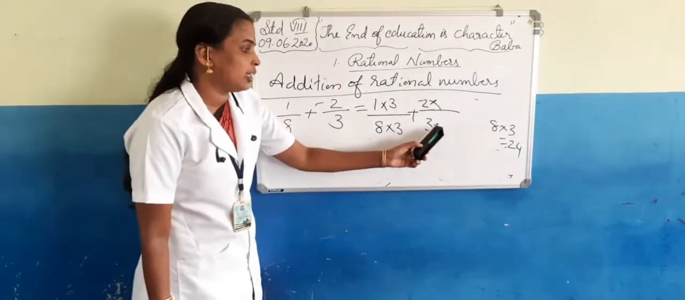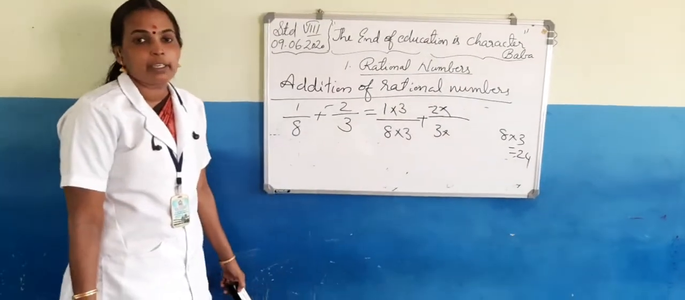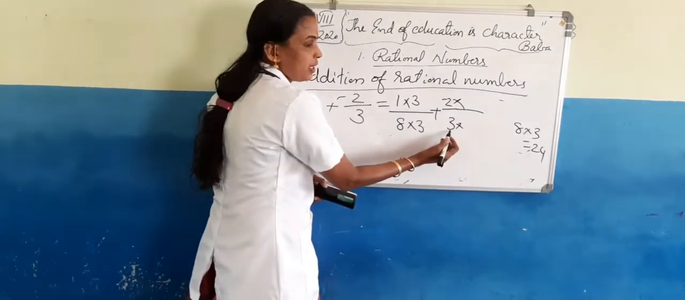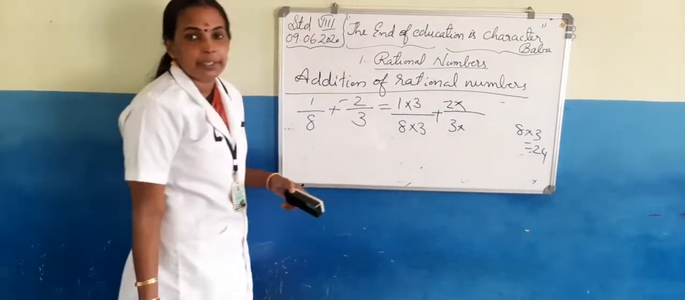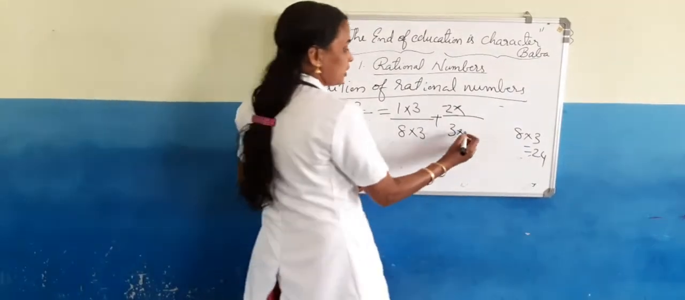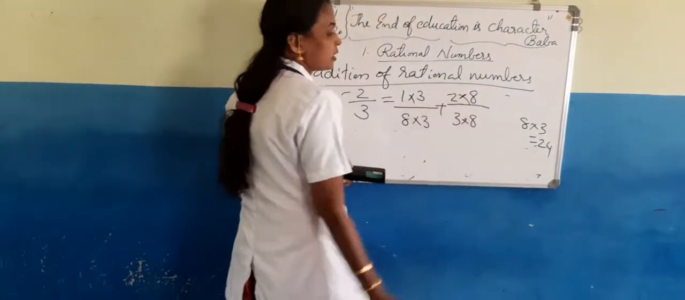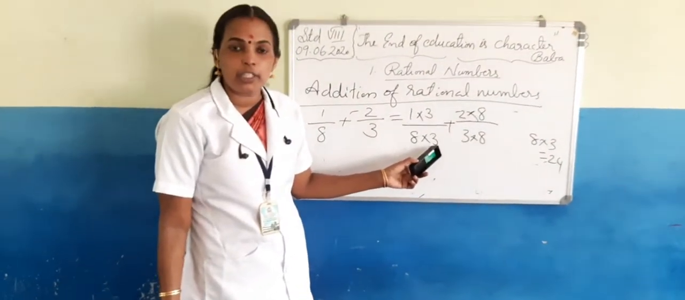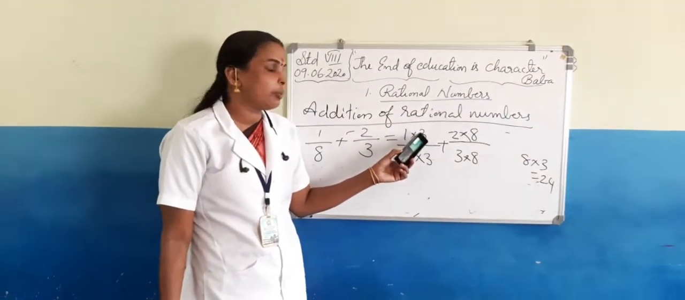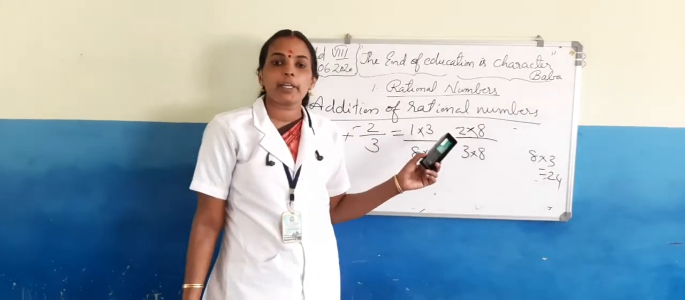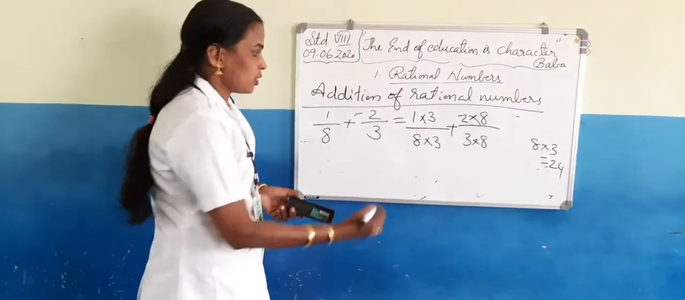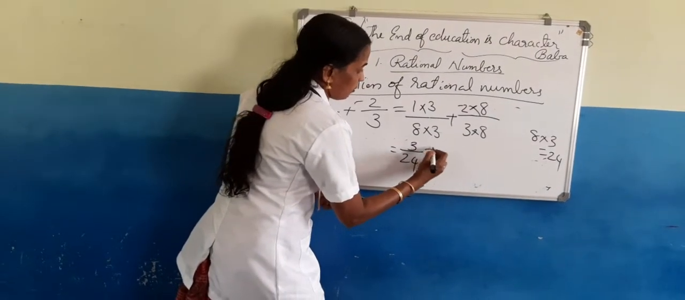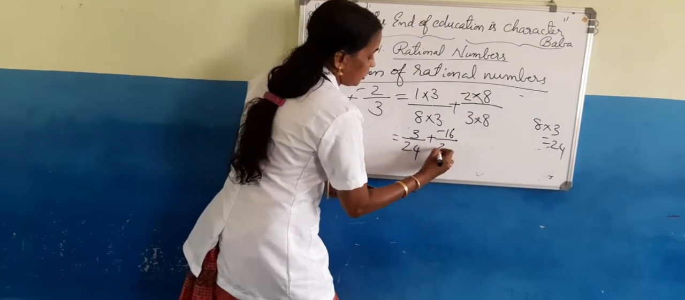Then here, 3 into something. Here also we have to make the denominator 24. Here already the denominator is 3, so we have to multiply it with 8. So 3 into 8. Here negative 2 into 8. By which number we are multiplying the denominator, by the same number you have to multiply the numerator also. So we will get 3 by 24 plus negative 16 by 24.